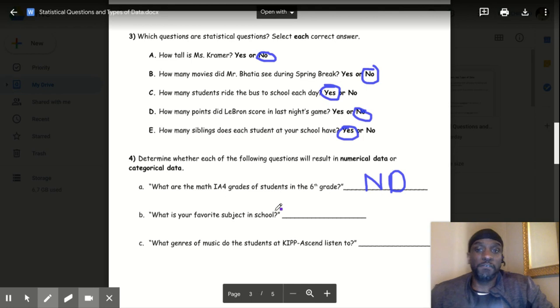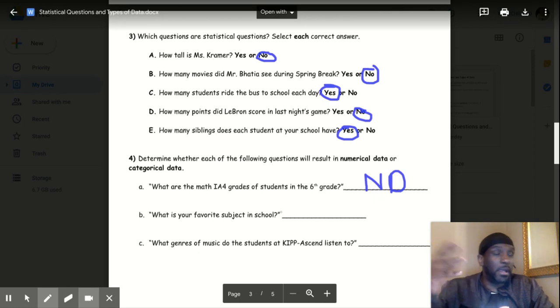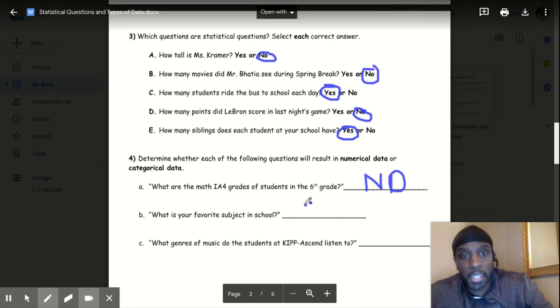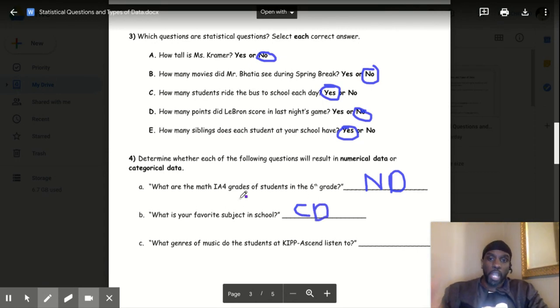Now, what is your favorite subject in school? Now, that is not a number. That will actually be a category because some of you may say ELA, other ones may say math. I hope everybody will say math, but some of you may say ELA, other ones may say art. So this will be categorical data because I'm getting a category, a list of information. I'm not getting numbers.